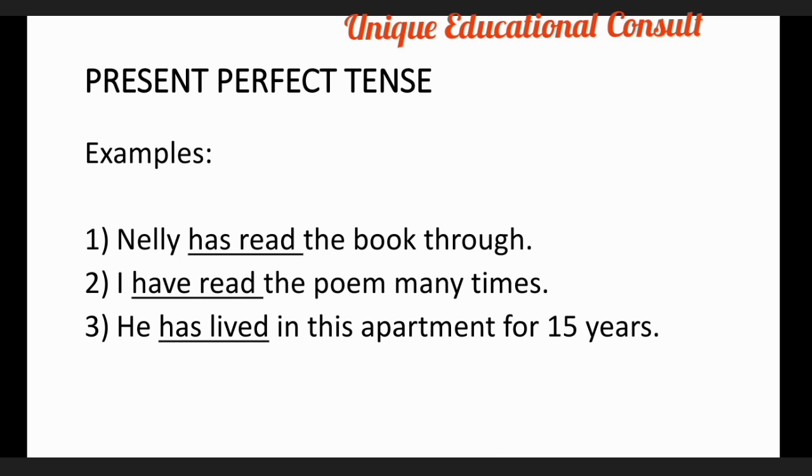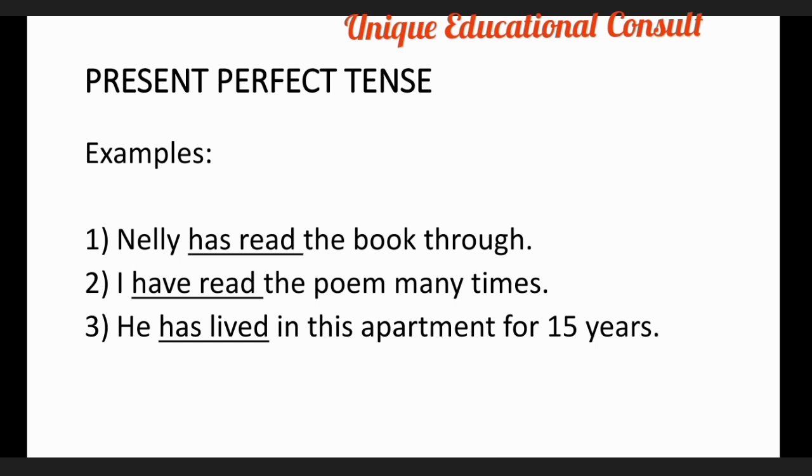And the second sentence, we have, I have read the poem many times. This person has read the poem many times, and we have what? "Have read" there, and this has effects on the performer of the action. And the third sentence, he has lived in this apartment for 15 years. The person has lived in that apartment, and it is not that the person has left. That person is still there, living there. So these are the examples under present perfect tense, as you can see.